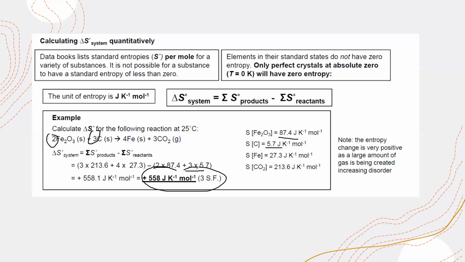Actually the unit is joule per mole Kelvin, or joule Kelvin inverse mole inverse. You should always write your answer in 3 significant figures. So this is how we calculate the quantitative analysis of entropy of the system. Is this clear? So always the product minus the reactant.